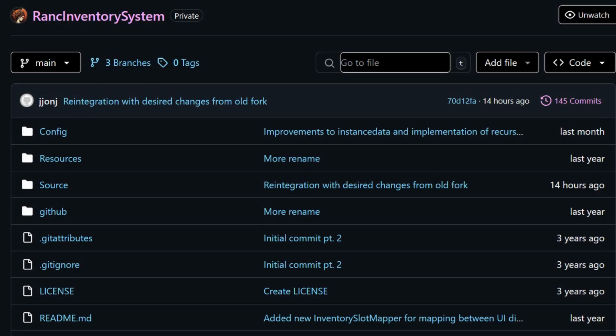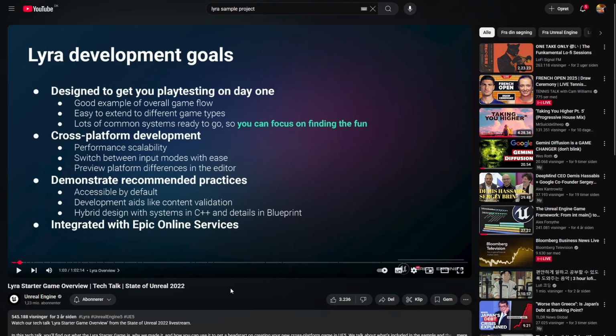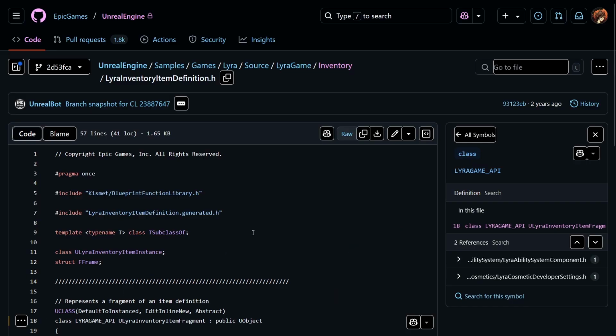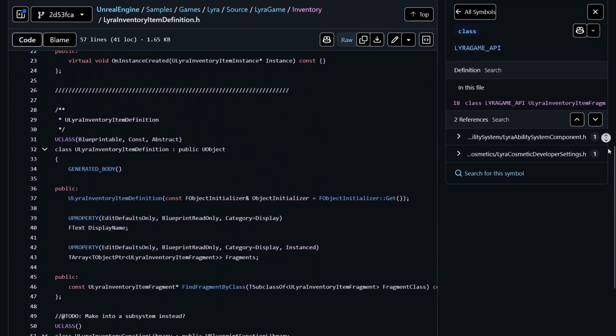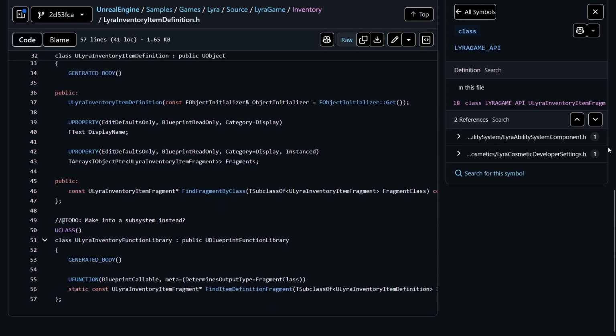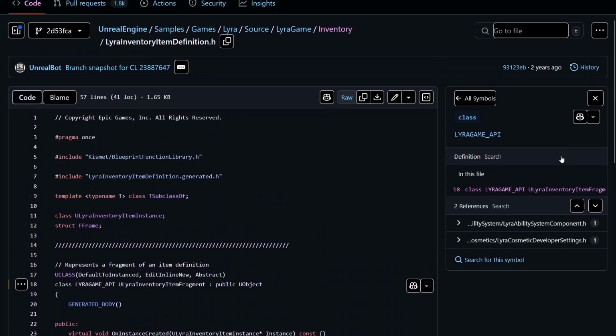Now, I've shown you how to use EditInlineNew to enhance my own item system here, but it's certainly not an idea that I came up with. In fact, Epic themselves use it in the Lyra sample project, where they call these definitions fragments in their item system. And I can recommend having a look at the Lyra codebase, especially look for the Lyra inventory item fragment class, which is the equivalent of what I've been working with here.